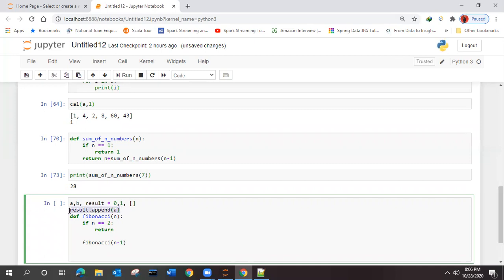It's not so difficult, I'll tell you, because it is simply increasing the length. So this is the blank list, right? In that you have appended, means the content is blank. In that append A, the value of A will be added. Next time B value will also be added. So in this result, 0 and 1 are present now. Got it?